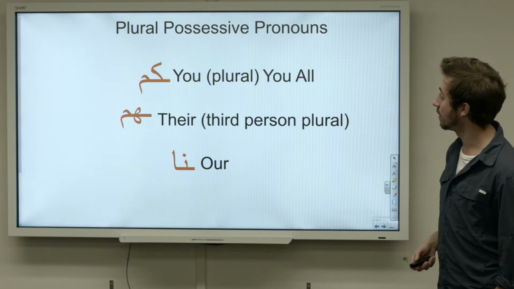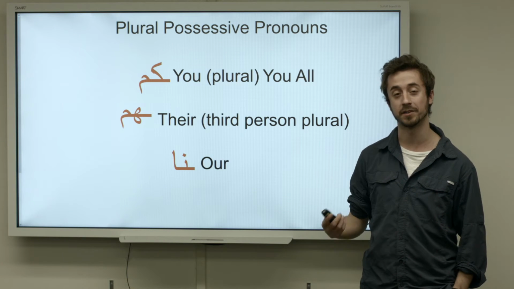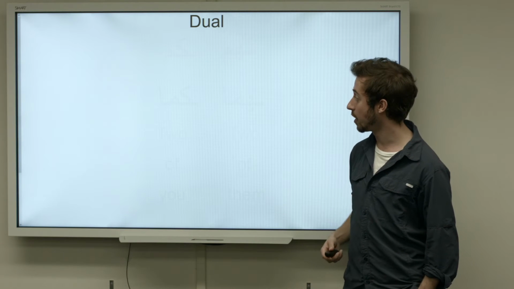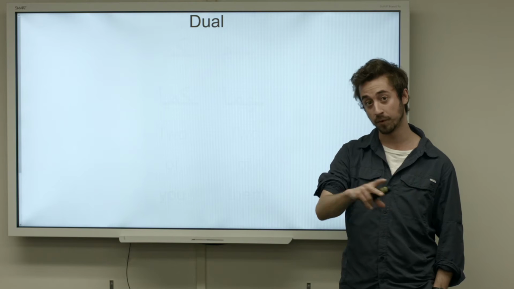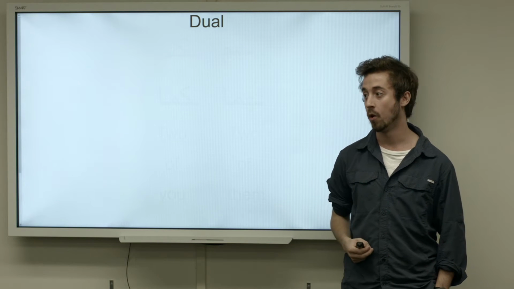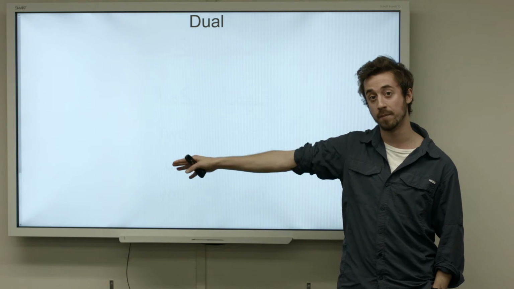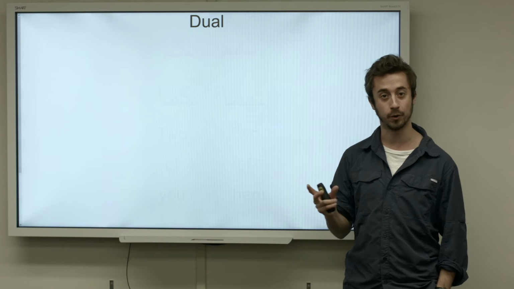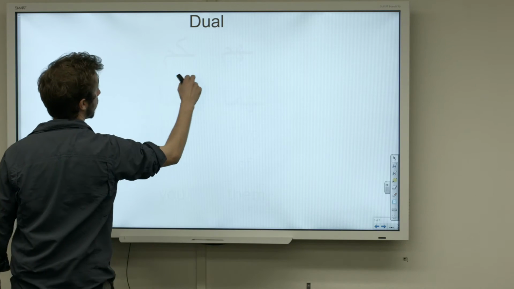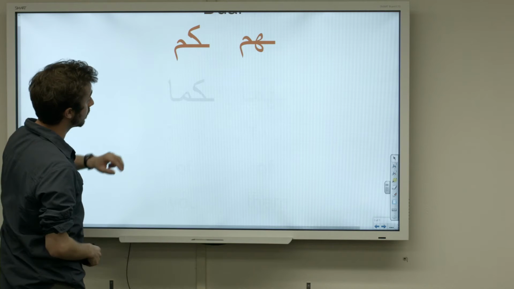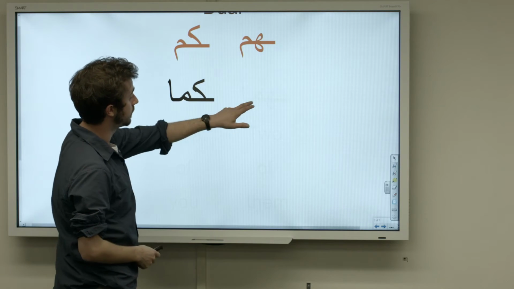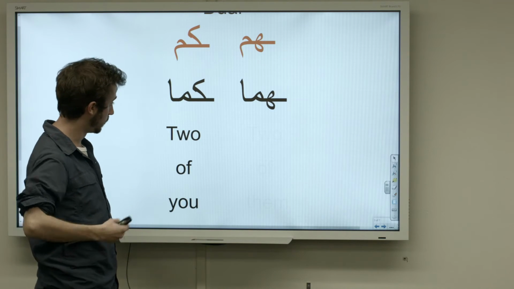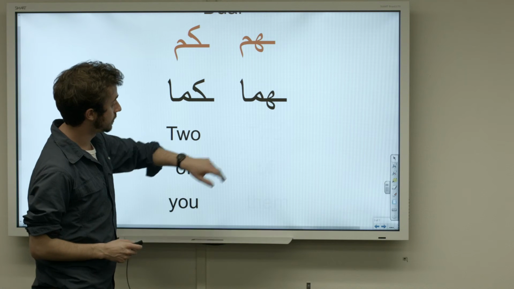But in Arabic, they have even more possessive pronouns. They narrow it down even more, right? Like the dual, for example. Say you're talking to a group of people, but it's only two of them. Or you're talking about them, third person plural, but it's only two, right? It's not kum, and it's not hum, like we've learned. Rather, for kum, it is kuma, and for hum, it is huma, right? Kuma is two of you, or two of y'all, and huma is two of them.